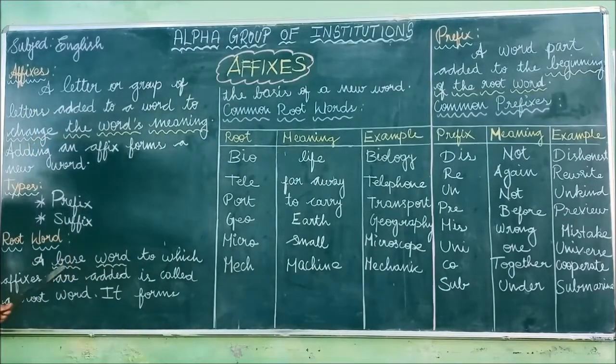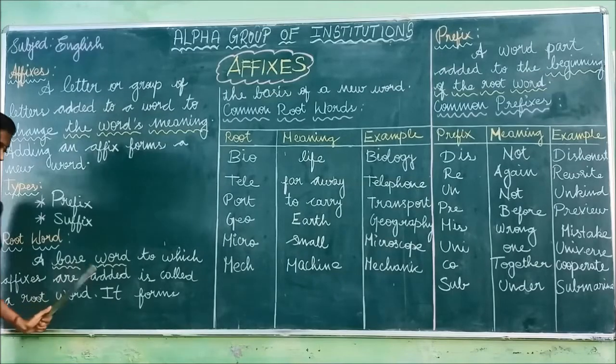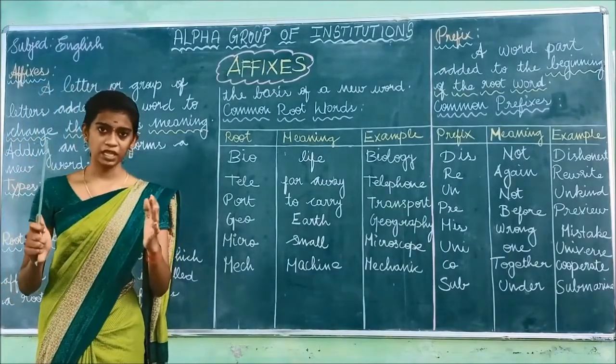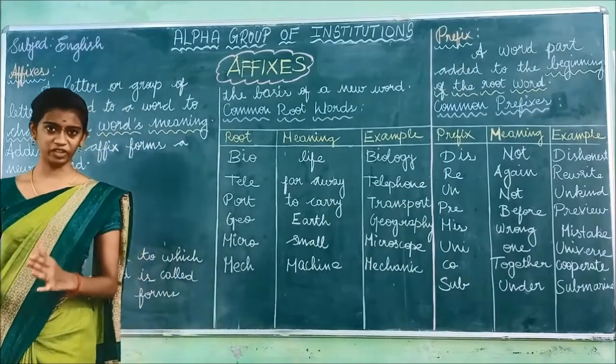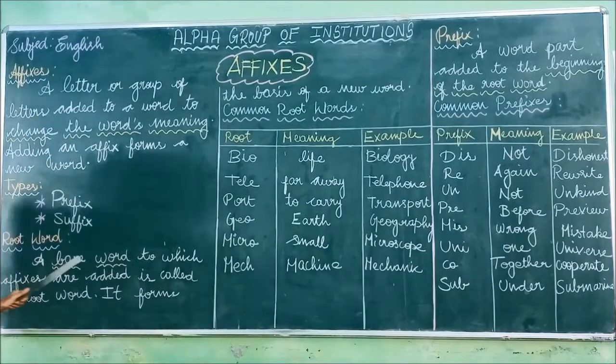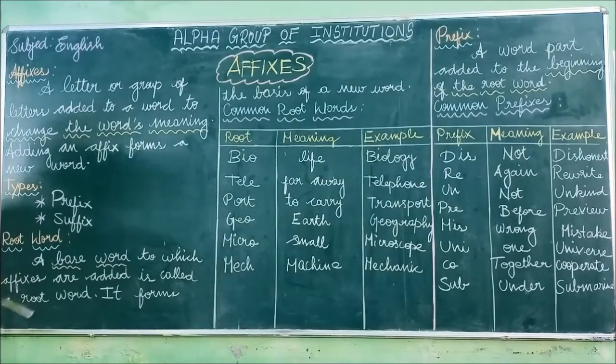Okay. So this is the definition of root word. A base word to which affixes are added is called a root word. A base word. So the root word is called the base word. That is a base word to which the prefix or the suffix has to be added. So what is affixes? Affixes is nothing but the prefix or the suffix. So a base word to which affixes are added is called a root word.